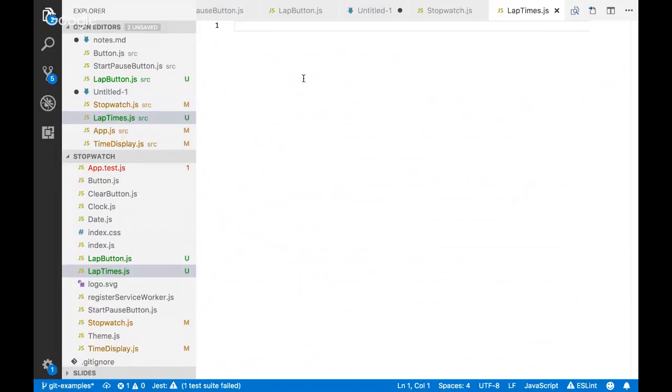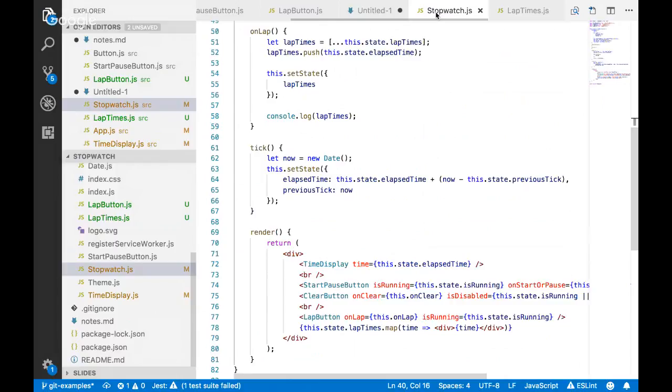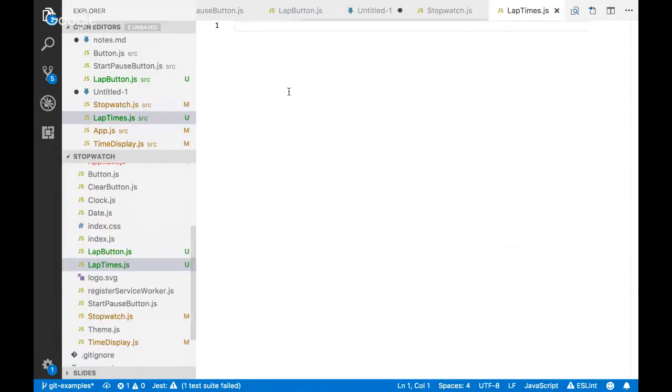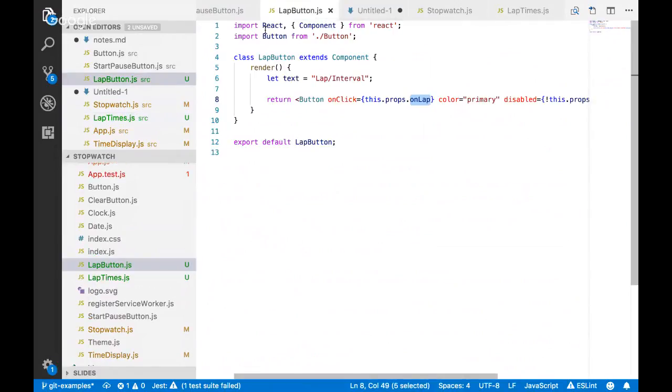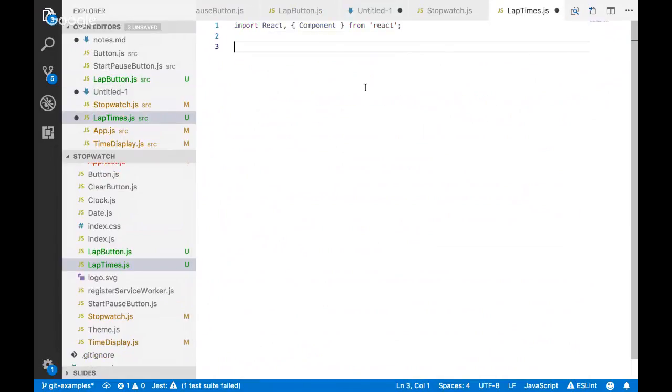Create another component, we'll call it lap times. It's going to be similar to our stopwatch, but different. It's going to be very, very simple. I'm going to hop over here, import my React stuff, and then make it a functional component.